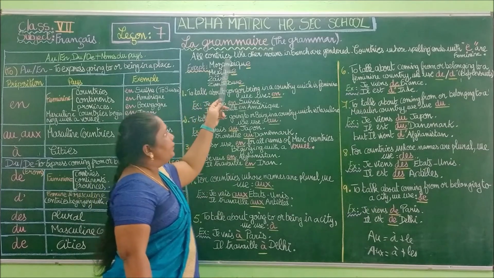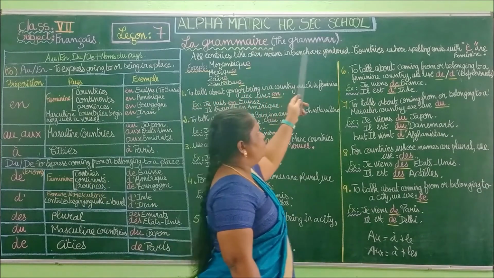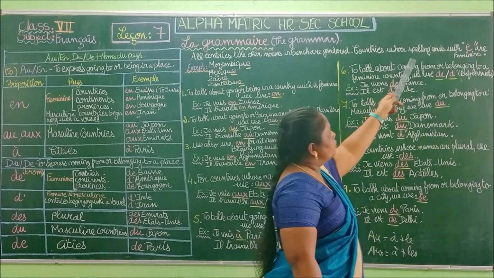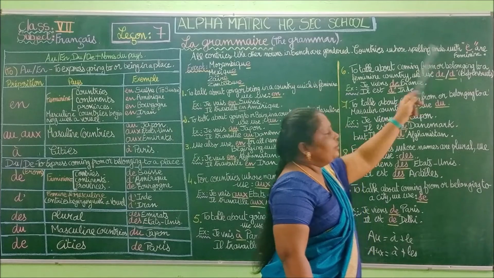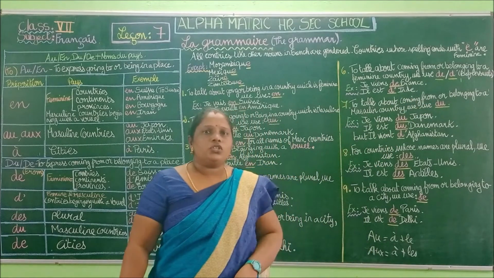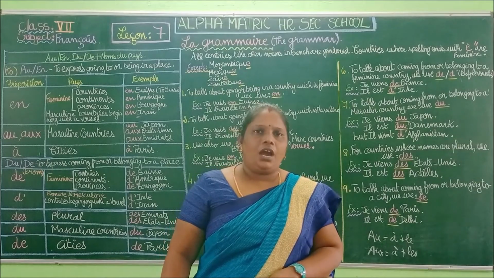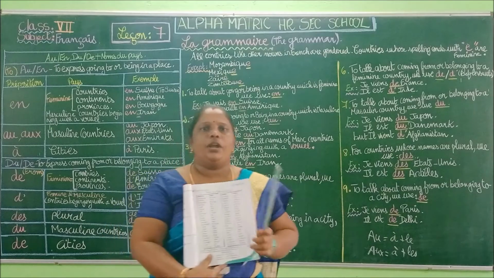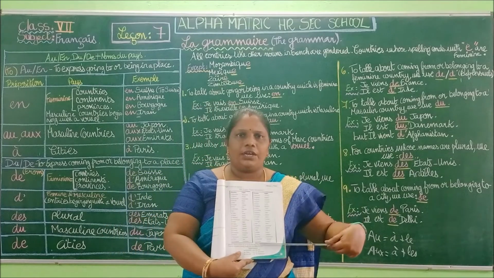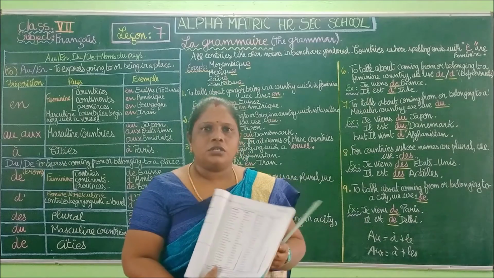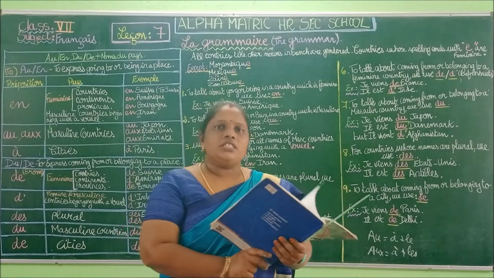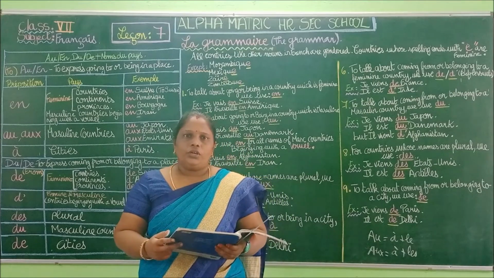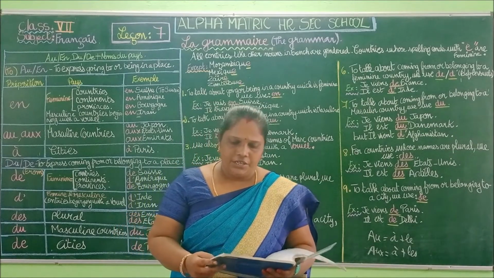All countries, like other nouns in French, are gendered. Countries whose spelling ends with E are feminine. You can see this tabular column, page 61. You can see the endings of the country names. La France, la Bretagne, la Suisse. So we have many names ending with E, and you have to learn these country names.